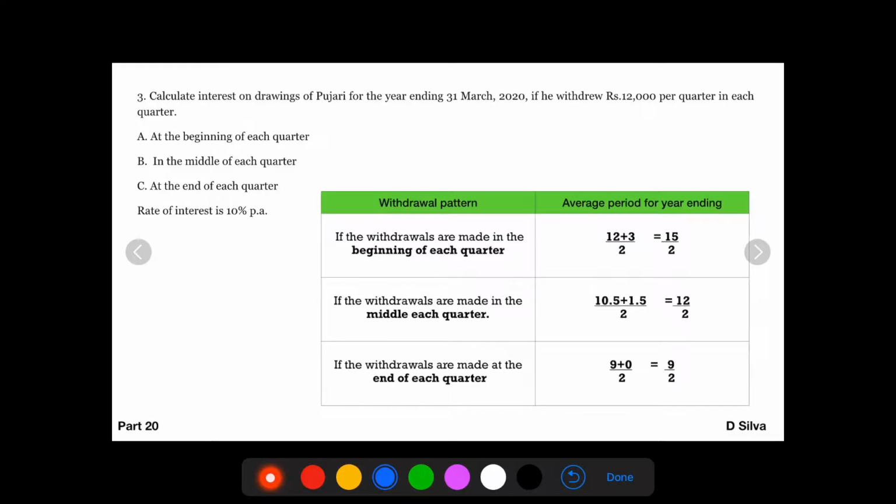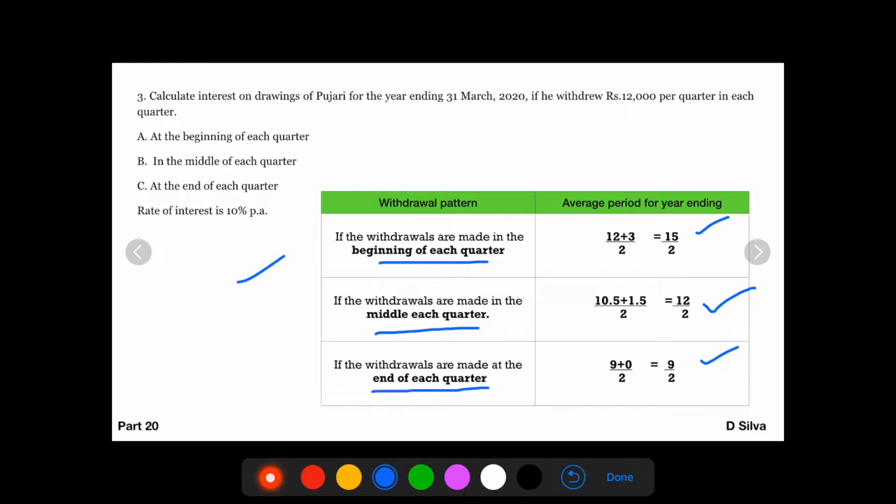Now for you to understand, I have prepared a very simple chart. You can make note of this particular chart to work out all your problems. In the beginning of each quarter, average period. In the middle of each quarter, average period. At the end of each quarter, the average period.